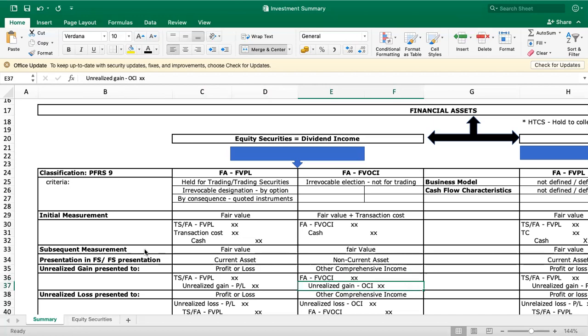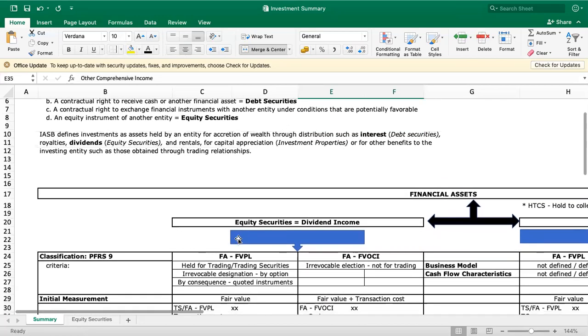Because the presentation of this unrealized gain is presented separately depending on the classification of the investment in equity securities. Under FVPL, the unrealized gain is presented in profit or loss or the income statement, while the unrealized gain under FVOCI is presented in other comprehensive income. Just to give you an idea of the difference between profit or loss and other comprehensive income: your comprehensive income has components.